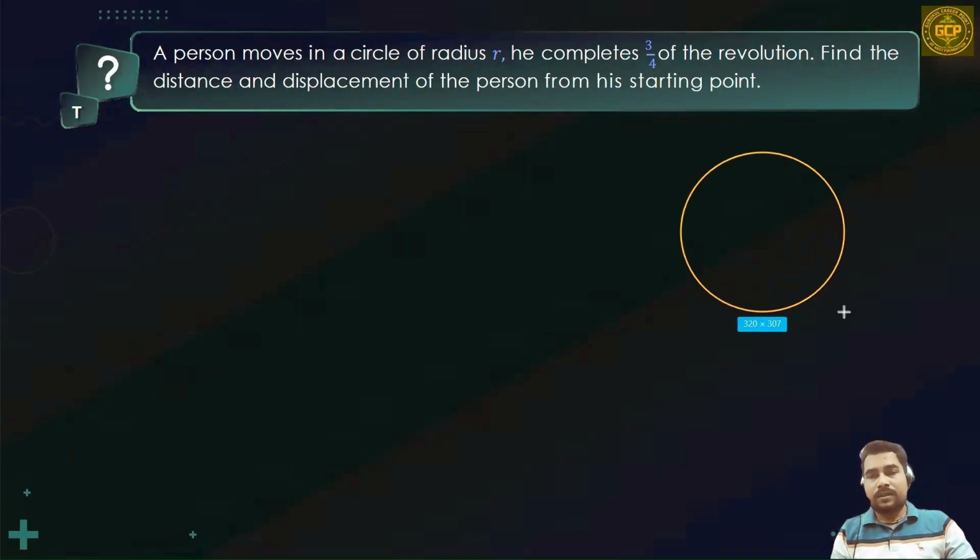There is a circular track on which a person is moving, and he completes 3 by 4th part of it, right? So radius is already given as small r. So this one is going to be 1/4 part. This one is going to be 2/4 part, and this is going to be 3/4 part.